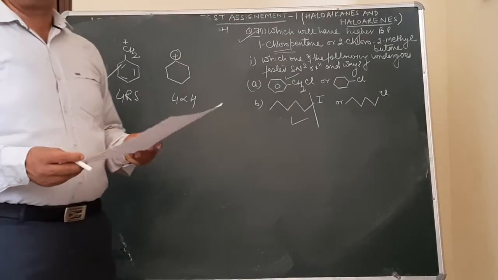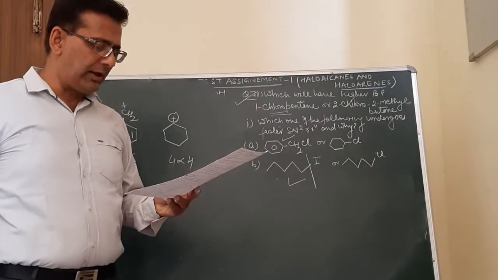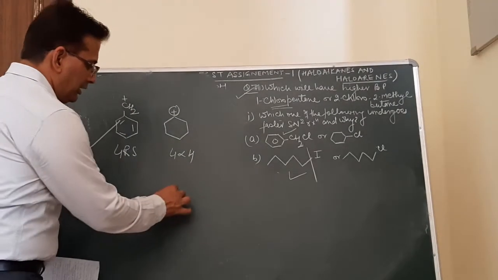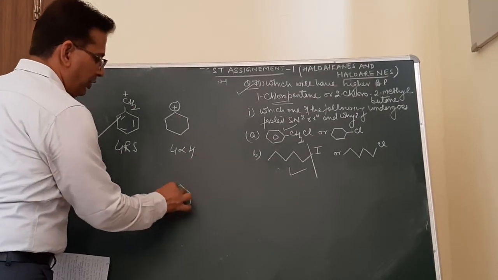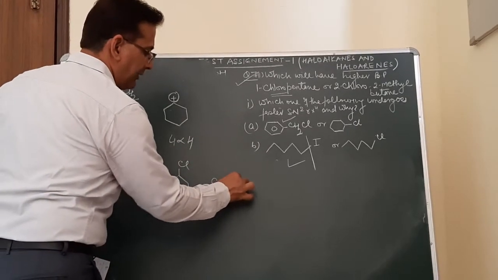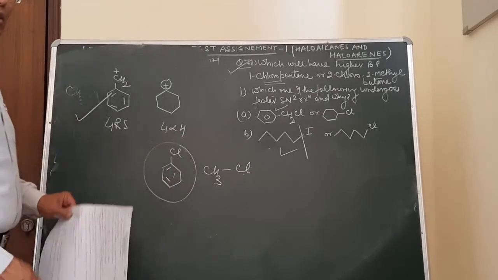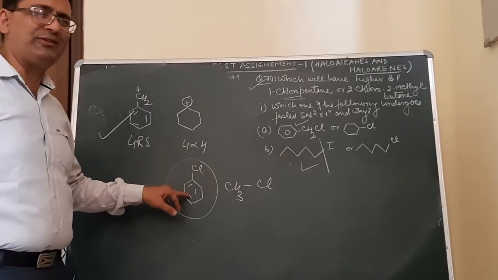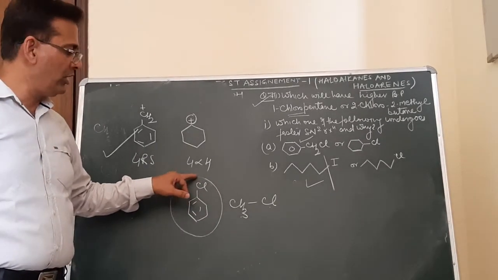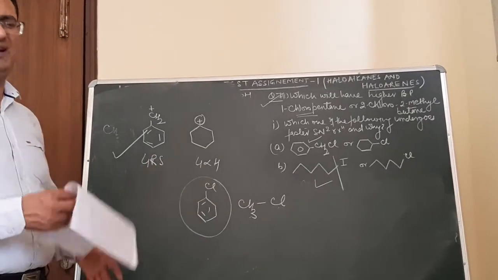Now question number 8. It is a theoretical question. Question is, account for the following. The carbon chlorine bond length in chlorobenzene is shorter than methyl chloride. The question is, carbon and chlorine bond length. This bond length is shorter than the carbon chlorine bond length in methyl chloride. Why is this bond length shorter? Already discussed. Because due to resonance, here the carbon halogen bond acquires a partial double bond character, due to which the bond length will decrease. Further, it is stabilized due to resonance.